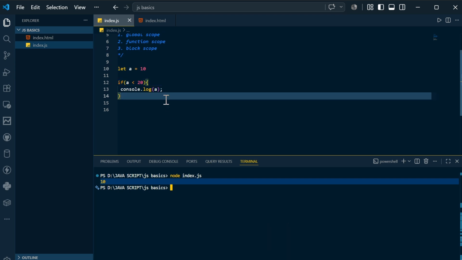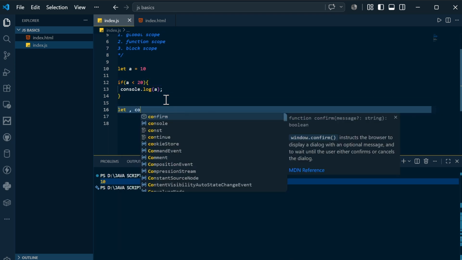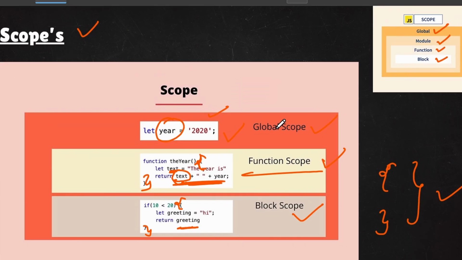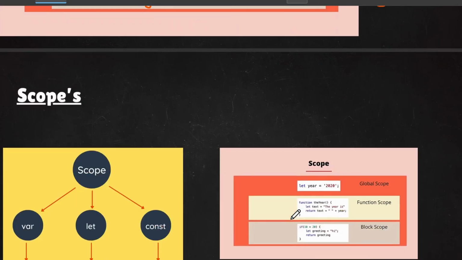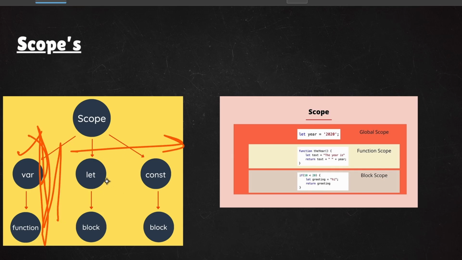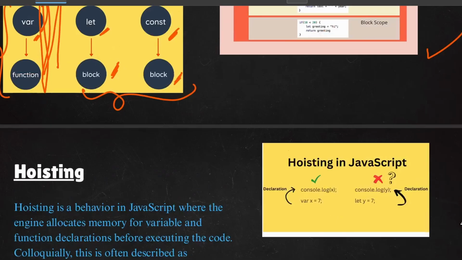Now you need to understand there is a difference between let, const, and var. Each one uses some of the scopes. So let's see what the scopes are. You have the global, function, and block scope. Now among these we have var, which is the old version. You can keep var on this side, and let and const on the other side. So you can see let is block scoped, const is block scoped. These two are one type, and var is function scoped. You have the same example as here.